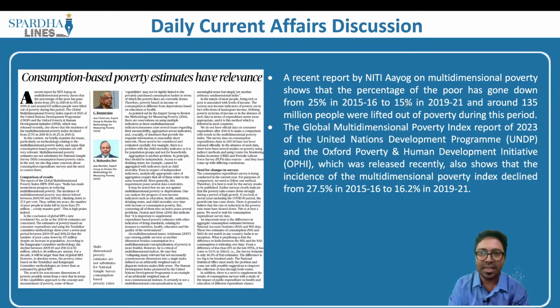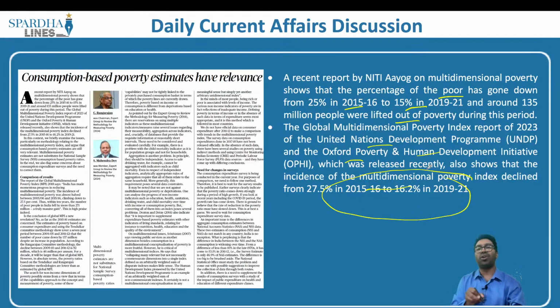What does it say? It says that the percentage of the poor has gone down from 25% in 2015-16 to 15% in 2019-21. Around 135 million people were lifted out of poverty. If we look into the Global Multidimensional Poverty Index report of 2023 of the United Nations Development Programme and the Oxford Poverty and Human Development Initiative, which was released recently, it also shows the incidence of multidimensional poverty declined from 27.5% in 2015-16 to 16.2% in 2019-21. So because we have one international report and index, Niti Aayog has come up with this multidimensional poverty index.